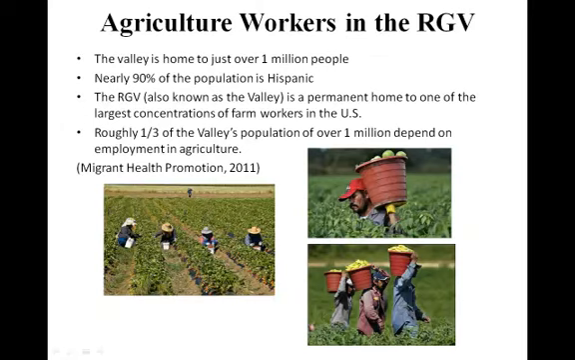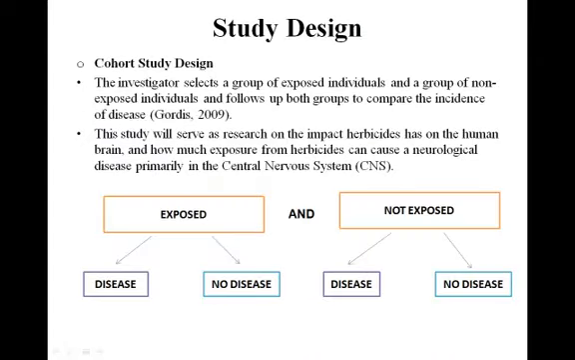Here is some information about the Rio Grande Valley. The valley is home to just over 1 million people. Nearly 90% of the population is Hispanic. The RGV, also known as the Valley, is a permanent home to one of the largest concentrations of farm workers in the U.S., and roughly 1/3 of the valley's population of over 1 million depend on employment in agriculture.